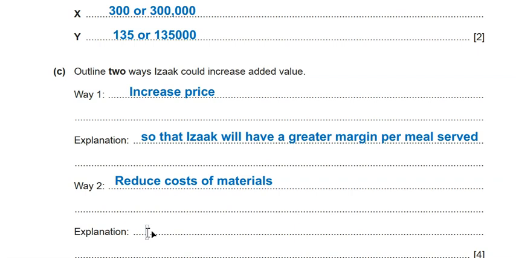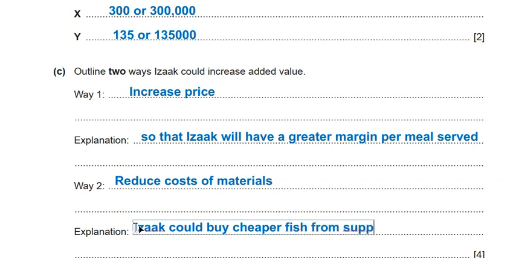So I can say Isaac could use or buy cheaper fish from suppliers. That's all. So in this answer, I just got a mark for my knowledge and a mark for my application.